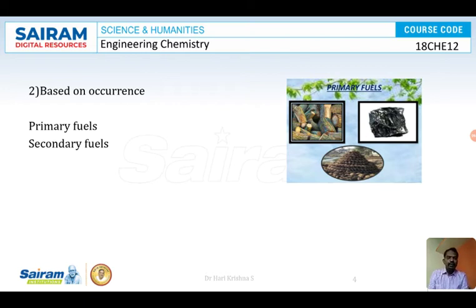What are secondary fuels? Next we have secondary fuels. Any substance which is used as a fuel after subjecting it to some chemical process is called a secondary fuel.